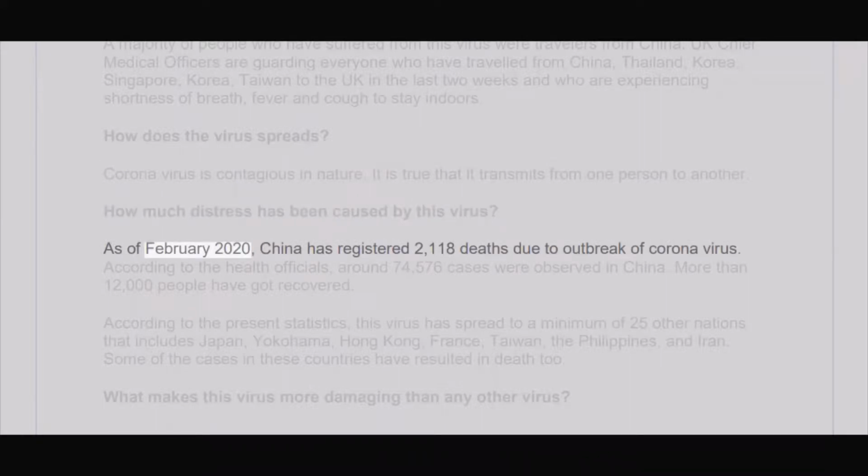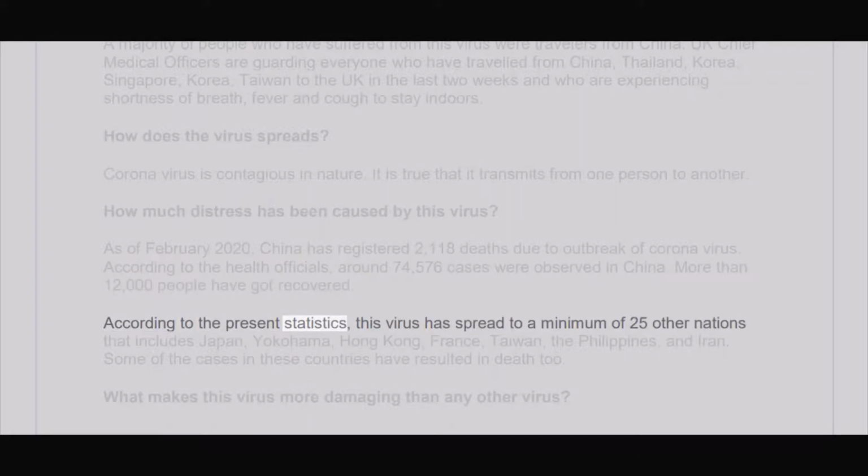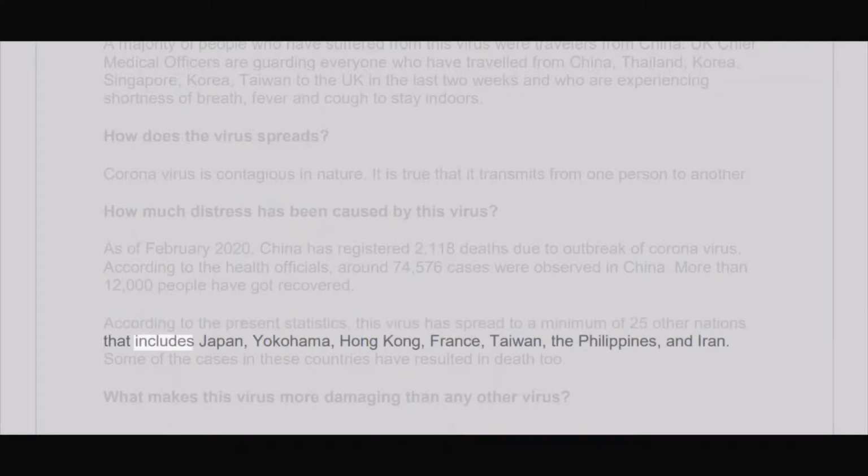As of February 2020, China has registered 2,118 deaths due to the outbreak of coronavirus. According to the health officials, around 74,576 cases were observed in China. More than 12,000 people have recovered. According to the present statistics, this virus has spread to a minimum of 25 other nations. That includes Japan, Yokohama, Hong Kong, France, Taiwan, the Philippines, and Iran. Some of the cases in these countries have resulted in death too.